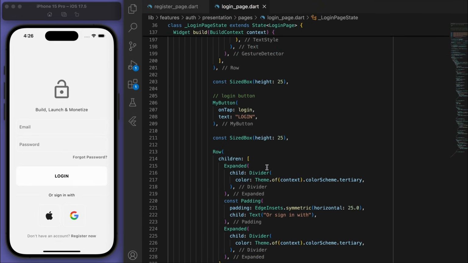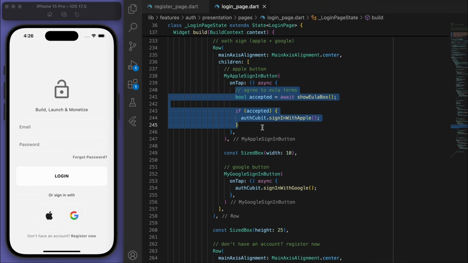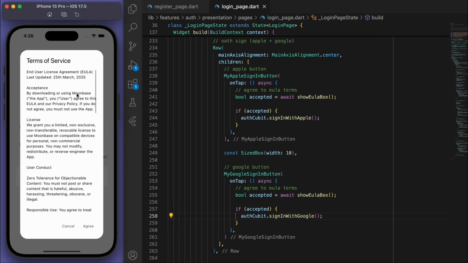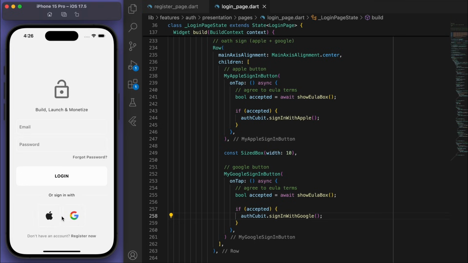And let's show the EULA box just before we do the signing in with Apple, as well as signing in with Google. Nice. So if I test this out, if I want to sign in with Apple, we can agree to the terms of service and then it'll take us through to the sign in. Beautiful. Awesome. So everything's ready for us to resubmit our build.